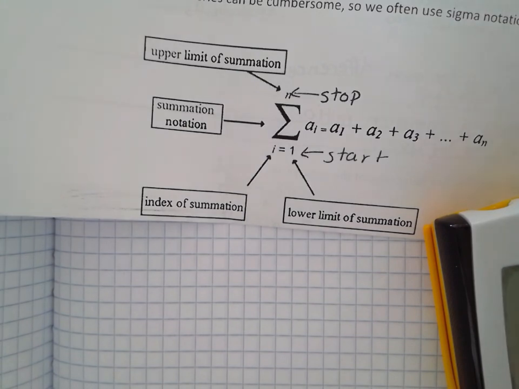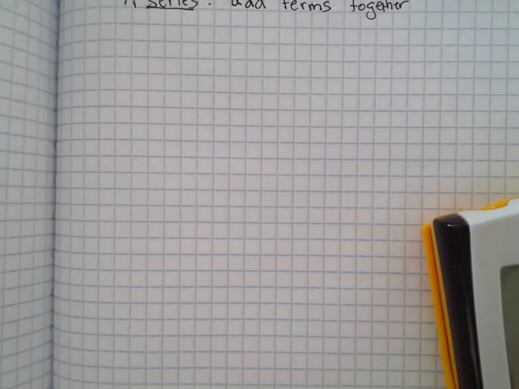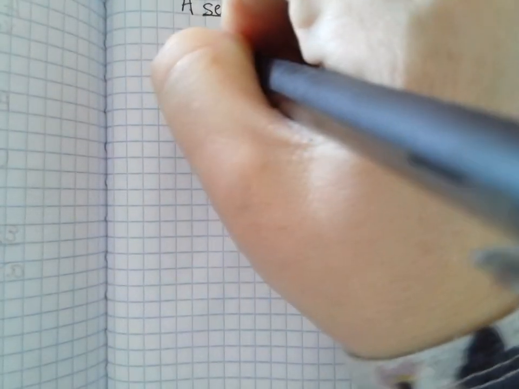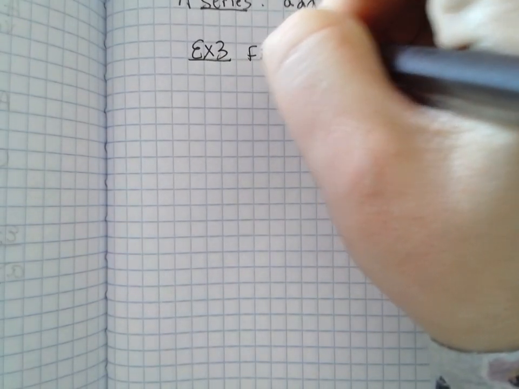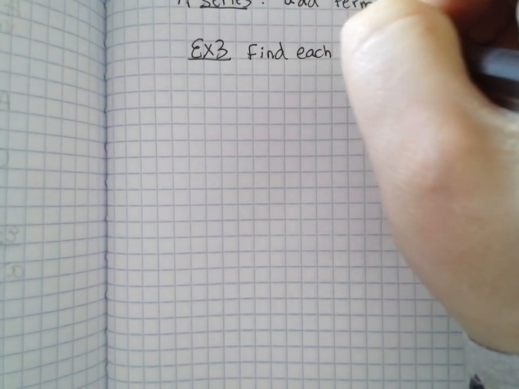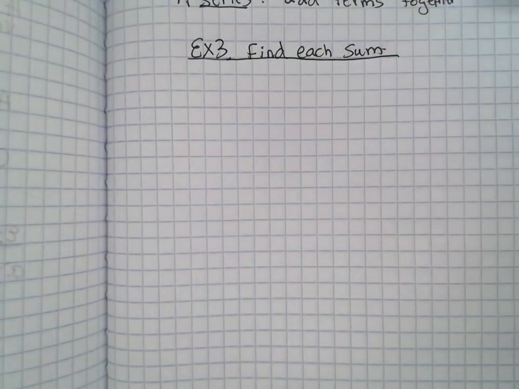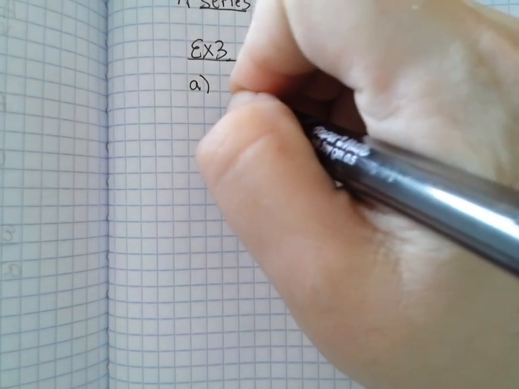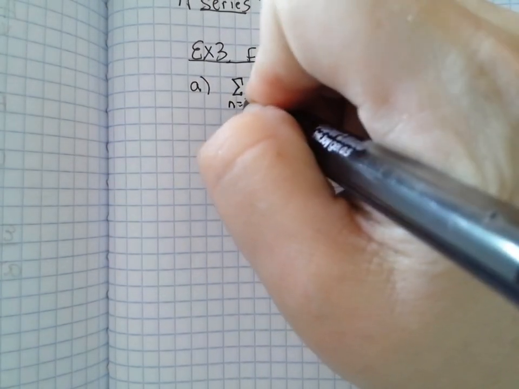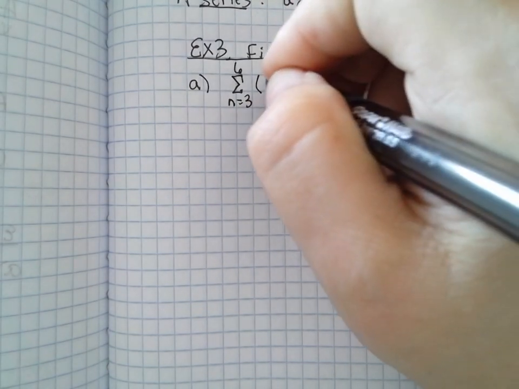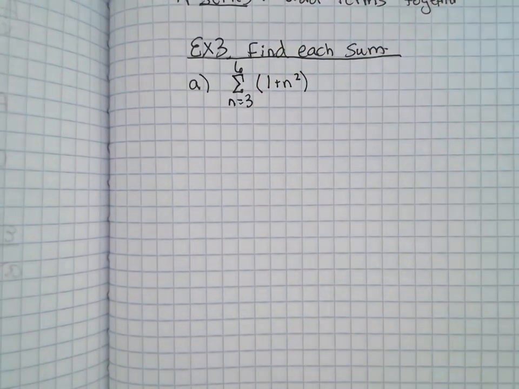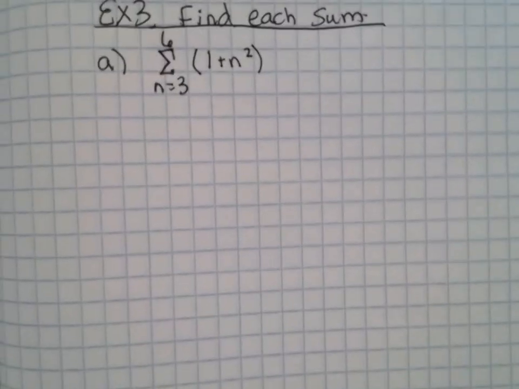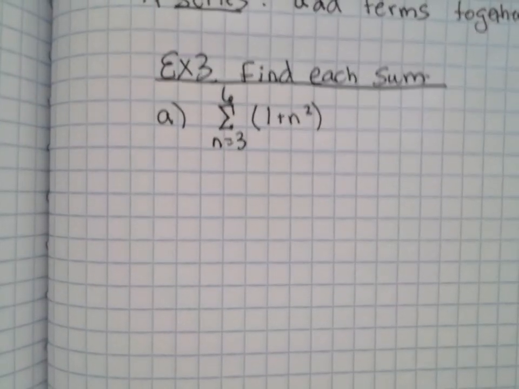So let's actually get into an example. Example 3. Find each sum. What does sum mean? Addition. Yeah, you're going to tell me what it is when you add them all up. So A, let's find the sum from n is 3 to 6 of 1 plus n squared. That's what a problem is going to look like. Find the sum from 3 to 6 of 1 plus n squared.